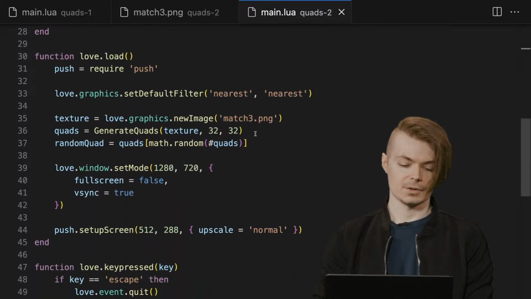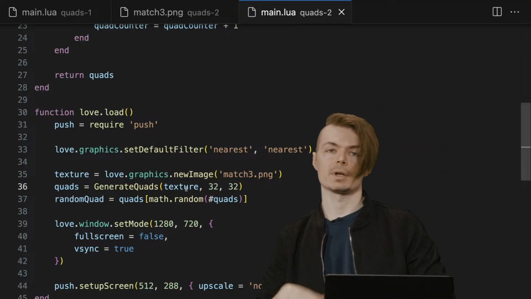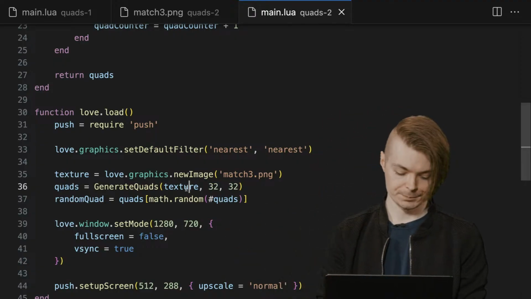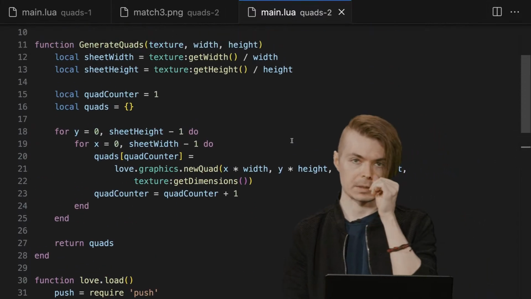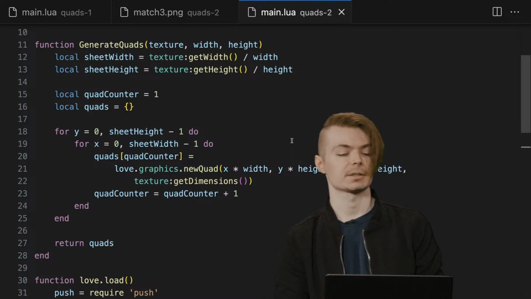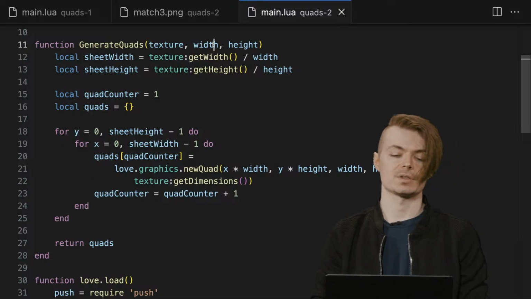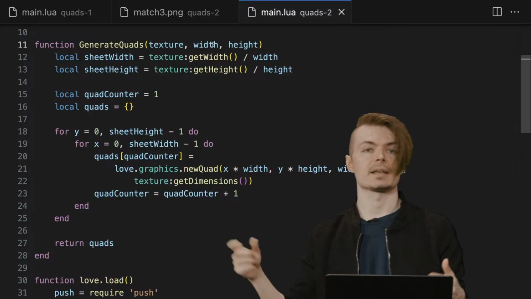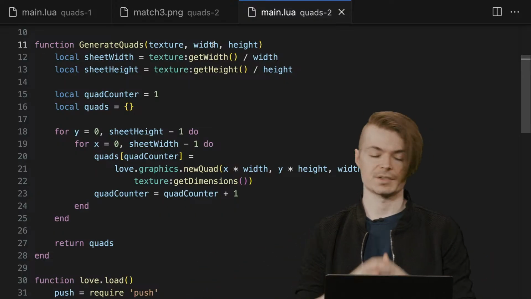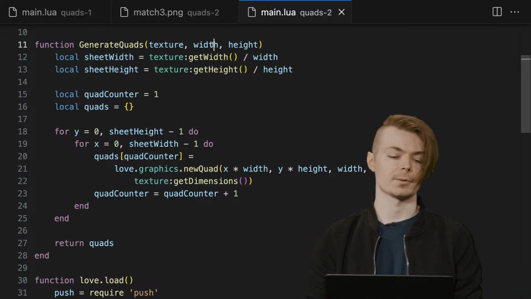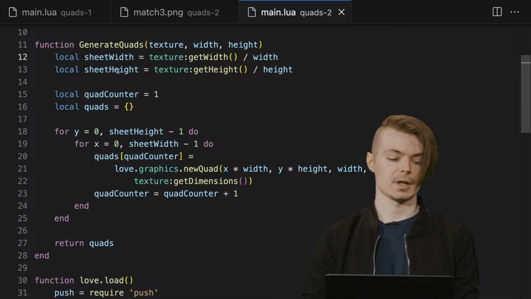And then we'll notice the one big thing here is that rather than just creating an individual quad, we're going to use that generate quads function that we had previously, and I embedded it here just at the top of main. Typically this is in util.lua within each project. But all we're doing is saying, given a texture, what's the width and height of the tile within that texture? We're assuming a uniformity of size for all of the tiles. And this applies to animations, various other things we'll see later. But we're going to get whatever the width and height is in tiles of this texture,